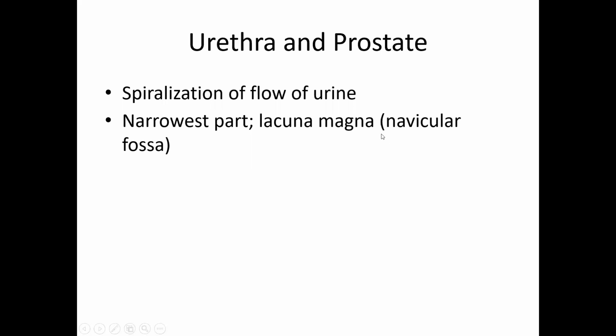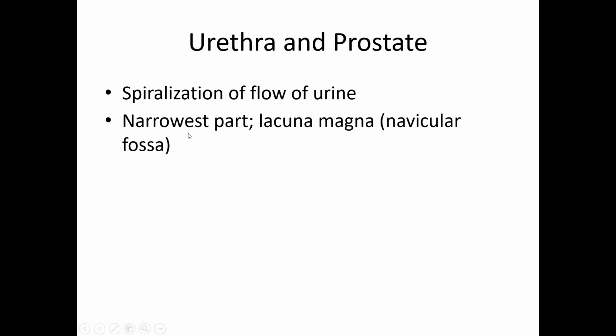The most dilatable part of the male urethra is in the prostate, the prostatic urethra. The narrowest part is the external urethral orifice, but the second narrowest part is the membranous urethra. Lacuna magna is a dilated portion at the corona glandis, but the most distensible part of the urethra is the prostate.